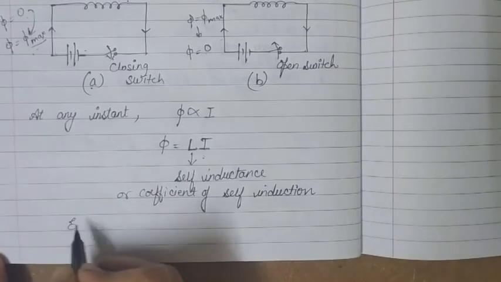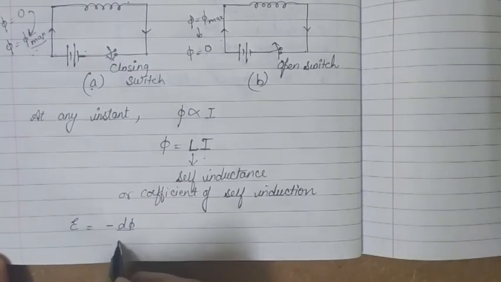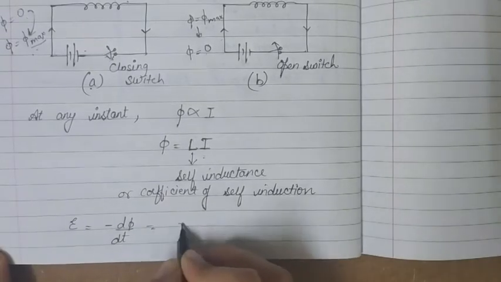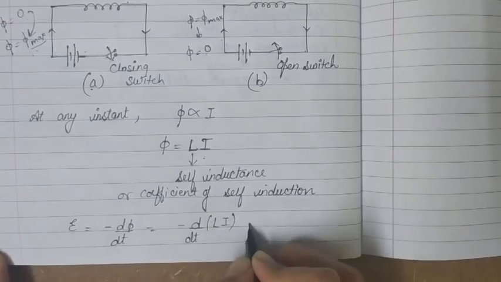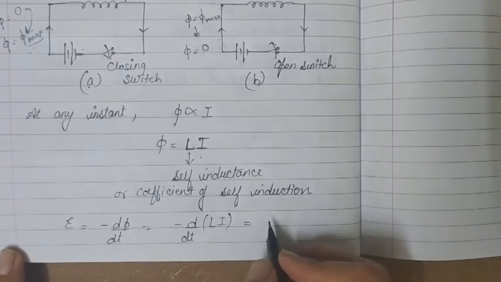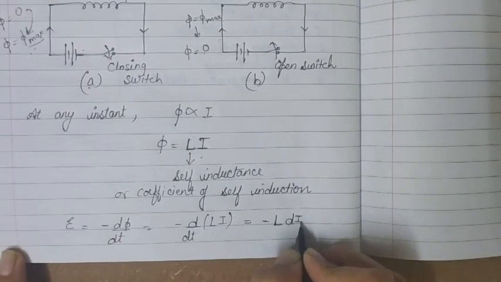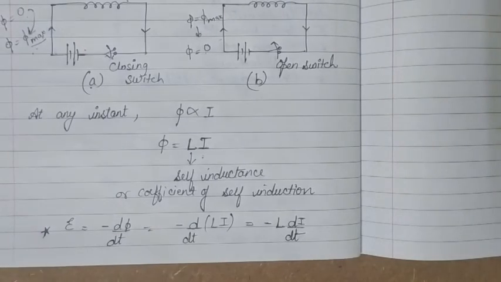So that induced EMF epsilon can be given by the formula minus d phi over dt, and we know that phi is equal to Li. So by substituting this value for phi, we find that epsilon is equal to minus L di over dt. Okay, so this is the value for induced EMF in that coil.